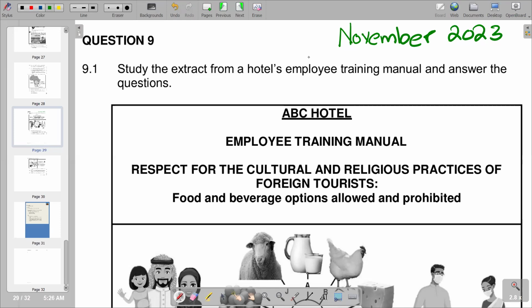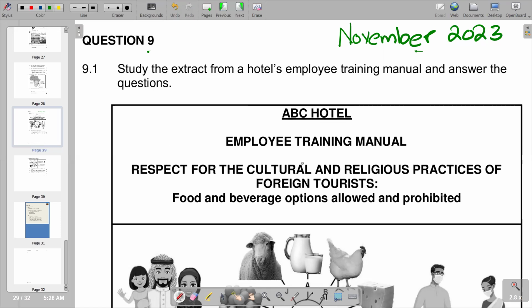In this video, we are still working on the question paper of November 2023. We are going to look at question 9 of that question paper. Our question reads: study the extract from the hotel's employee training manual and answer the questions. So you are given a manual of ABC Hotel, and that is an employee training manual.